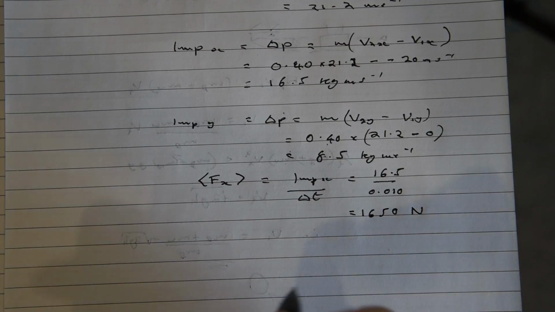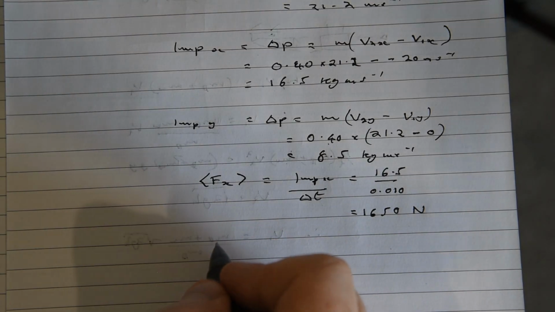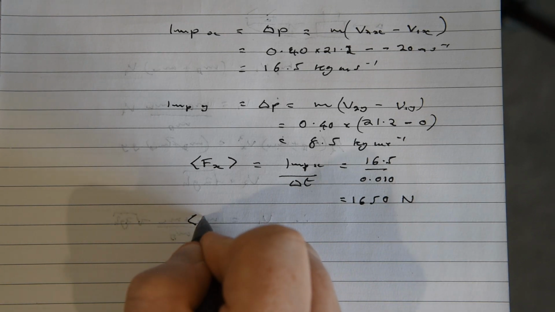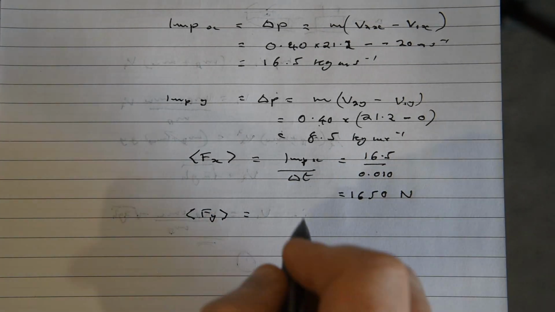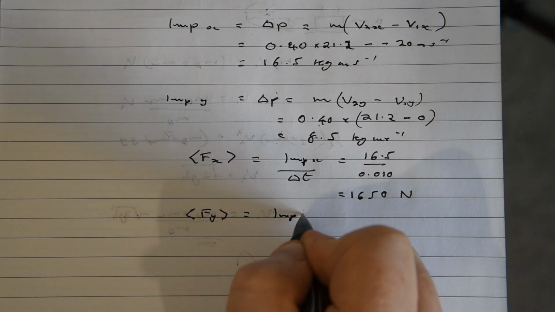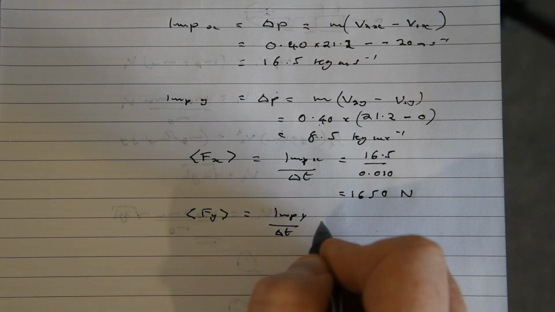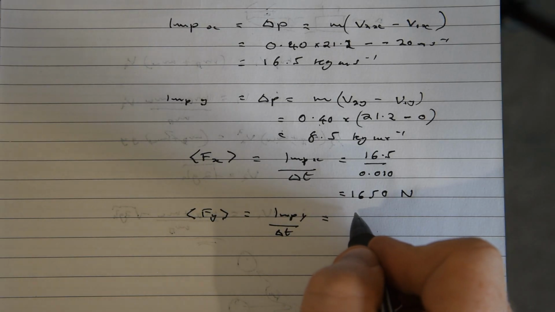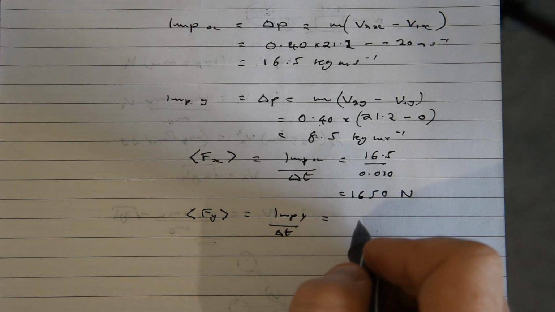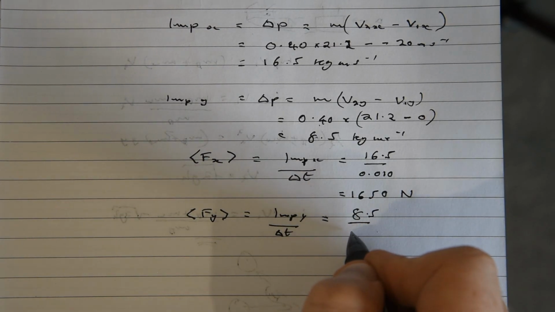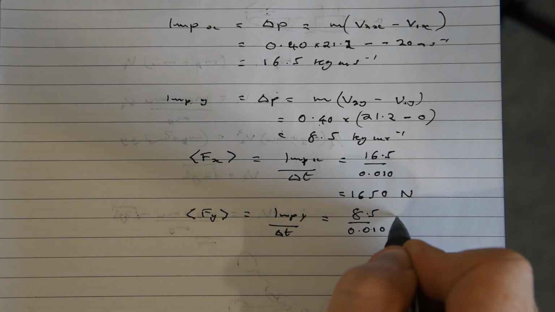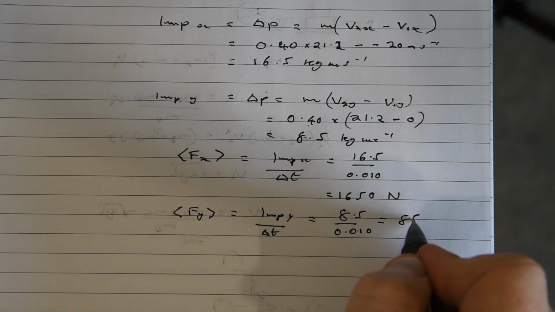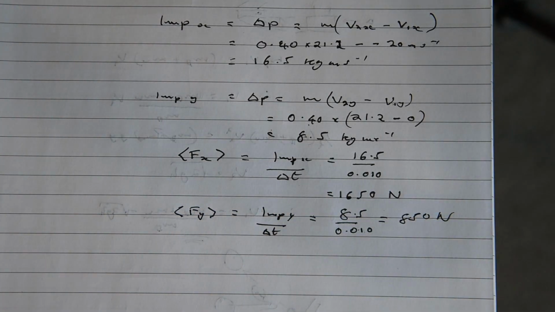Then we do exactly the same for the y. Average Fy is equal to the impulse in the y divided by the delta t, 8.5 divided by 0.010, and that gives us 850 newtons, acting in the y.